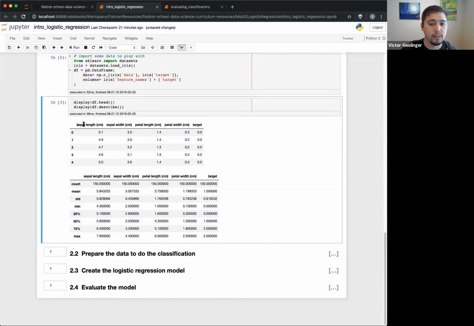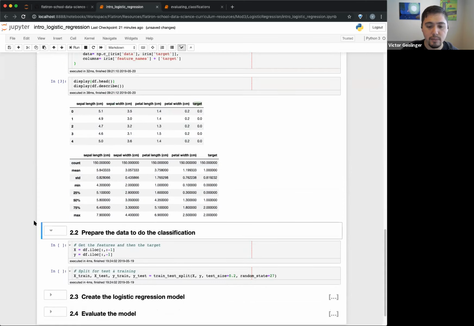So you can see, basically it's based on flowers. It's like the different lengths of the different, I don't even know what a sepal is, but basically different features of the flower. The target ends up being, if I were to do unique, 0, 1, or 2, basically saying what kind of flower it is. And you can see some quick descriptions here, like the different values. Again, if I was really going into this, I'd probably explore this a bit more, see what the distributions are, see if it's normal and everything. But we're moving on just so we can see what classification looks like.